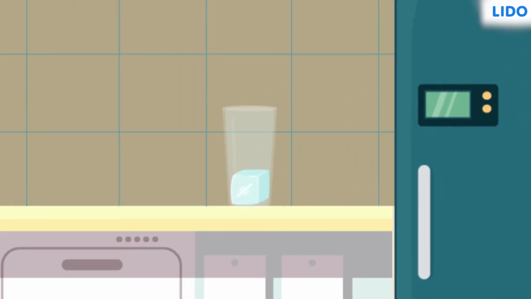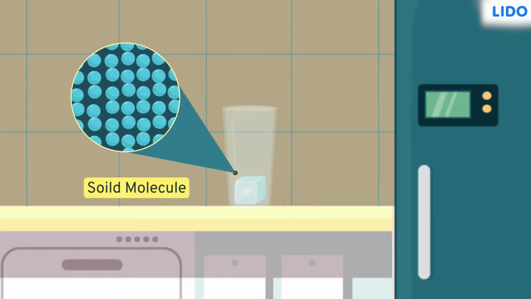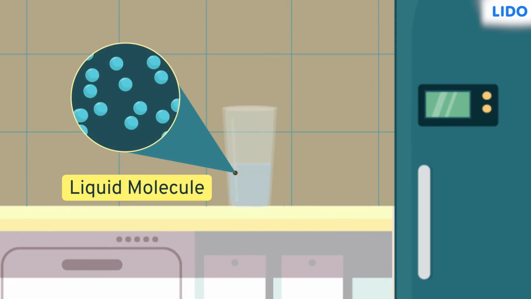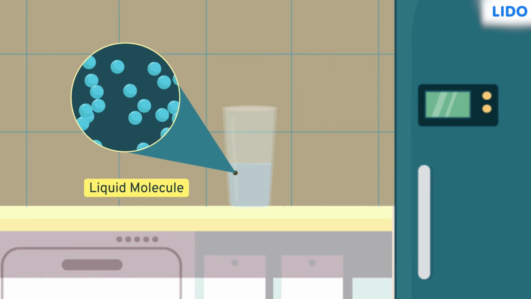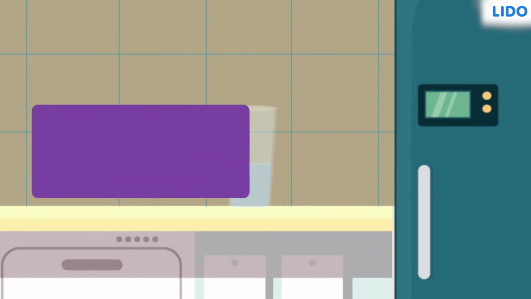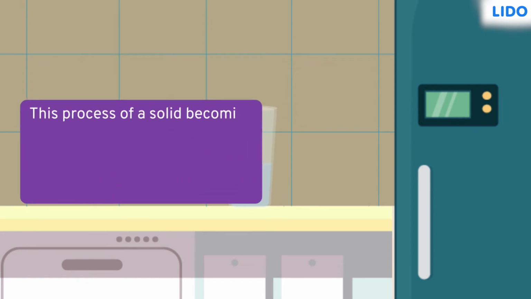If you take a block of ice out of the freezer and keep it in a room, its temperature will rise to the room's temperature. With heat being added, the tightly packed molecules will gain more energy and begin to space out, that is, form a looser arrangement as seen in liquids. This process of a solid becoming liquid is called melting.